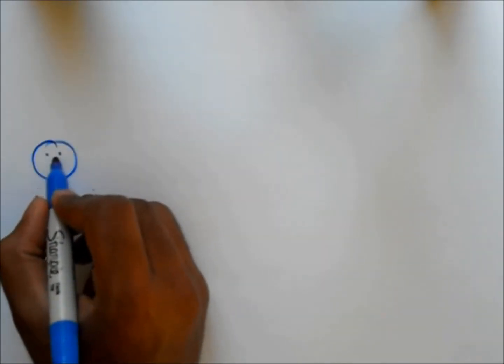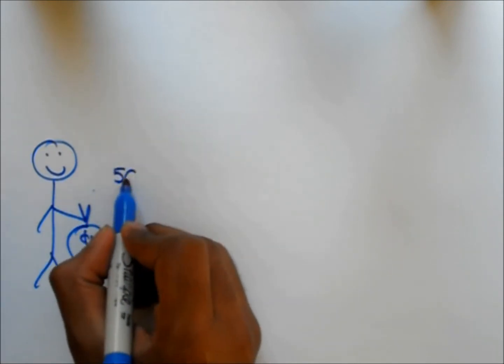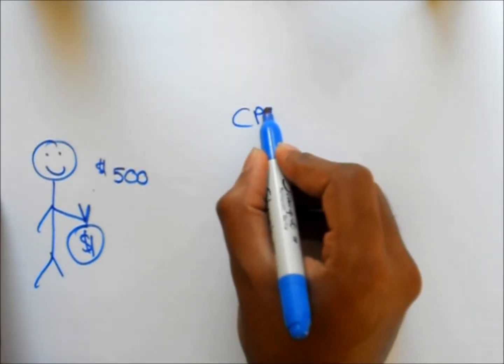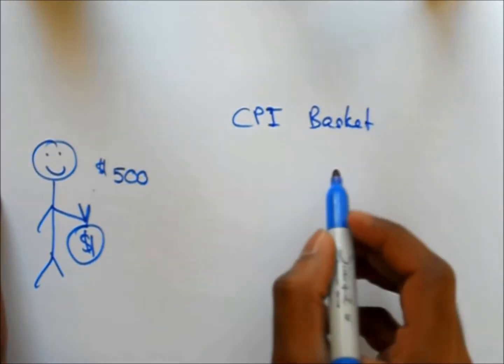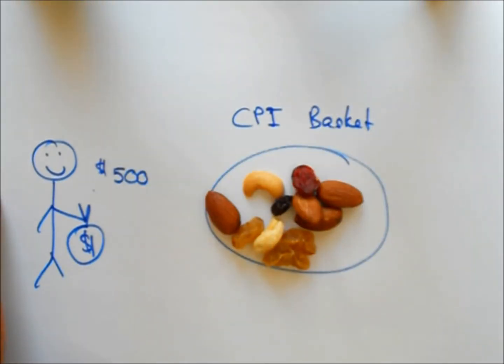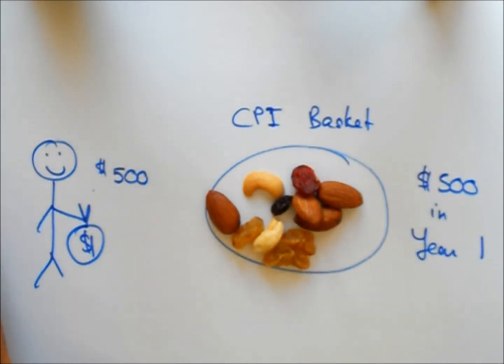To give a better example, take Bob. Bob goes grocery shopping once a year with a $500 bag. With this $500 bag, Bob tries to buy everything he needs for life. So, food, electricity, he has to pay for everything. And this is included in a CPI basket, the Consumer Price Index basket. This includes every necessity. This basket costs $500, so he pays it with the money he has.